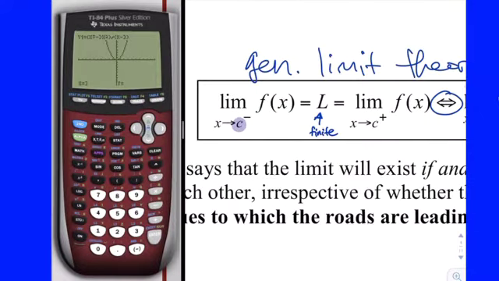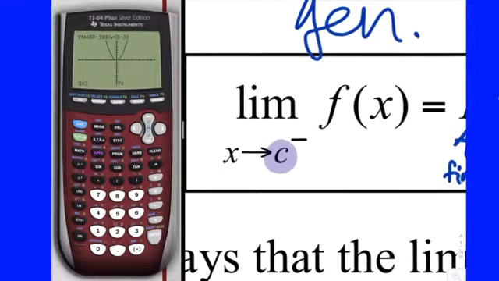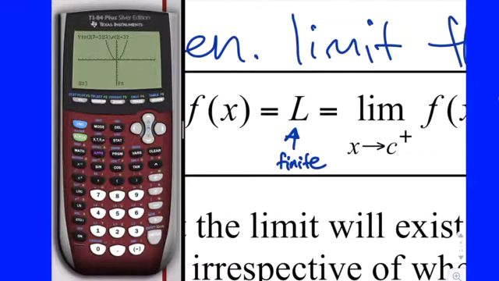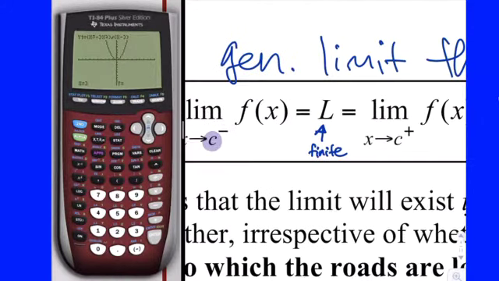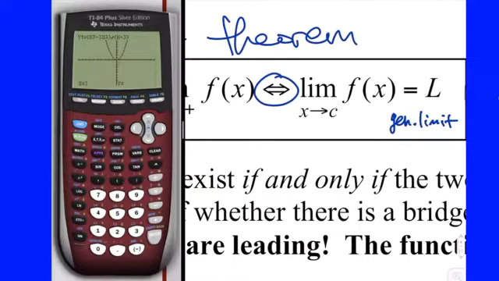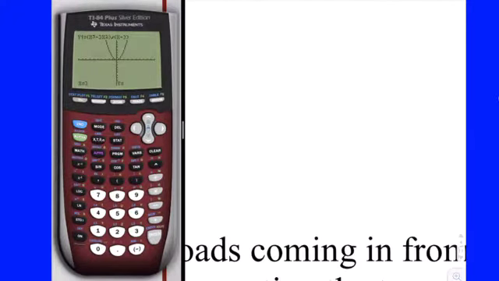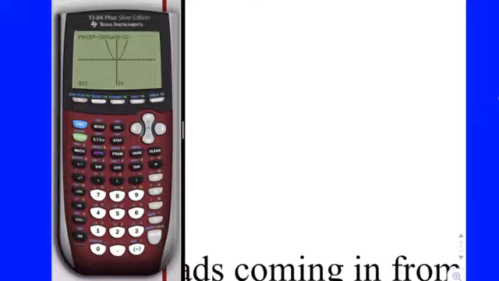Now, if that's not the case, here's the upshot of that. If that's not the case, then the general limit wouldn't exist. If the limit from the left and the right are both different numbers, then the general limit's not going to exist. Or if the limit from the left and the right don't exist themselves, then the general limit's not going to exist.